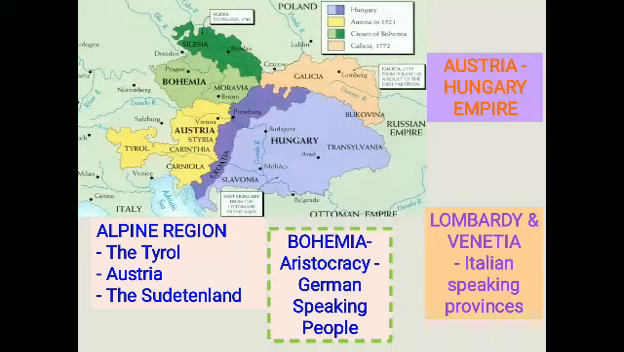So the Austria and Hungary Empire comprises various regions like the Alpine region, Bohemia, Lombardy and Venetia. Under that Alpine region, the Tyrol, Austria and the Sudetenland. In Bohemia, aristocracy people are there who speak the German language. There are two Italian speaking provinces under the Habsburg Empire: Lombardy and Venetia.